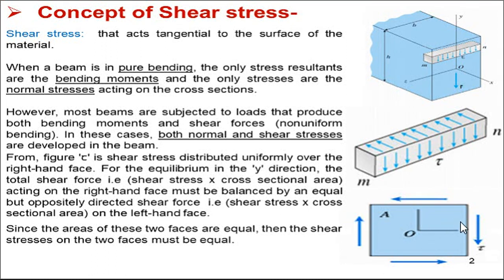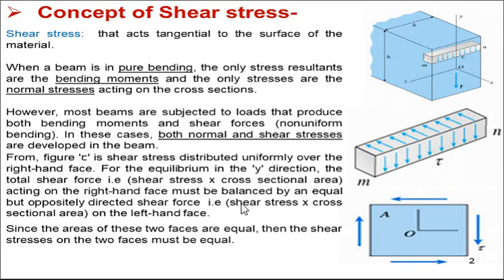For equilibrium in the y direction, the total shear force is the shear stress multiplied by the cross-sectional area acting on the right-hand face. The shear stress is known and the cross-section area is also known, so we can determine the shear force acting on the right-hand face.